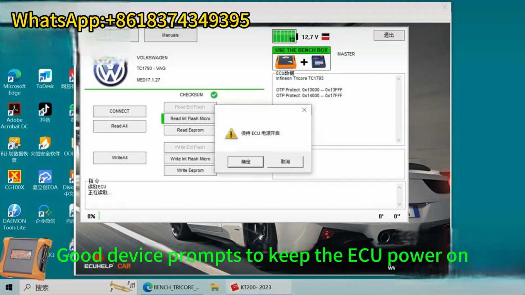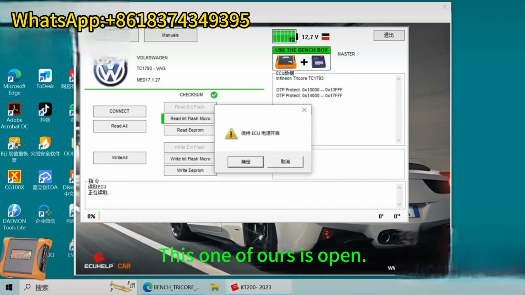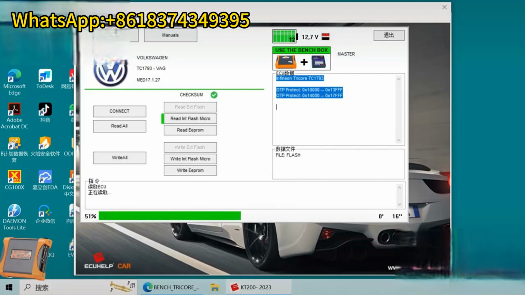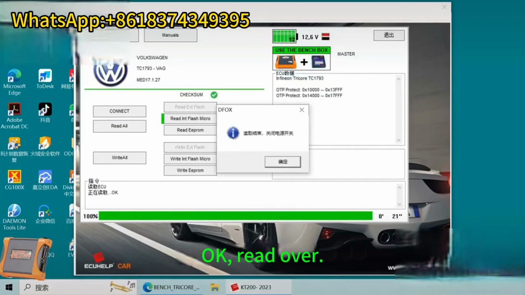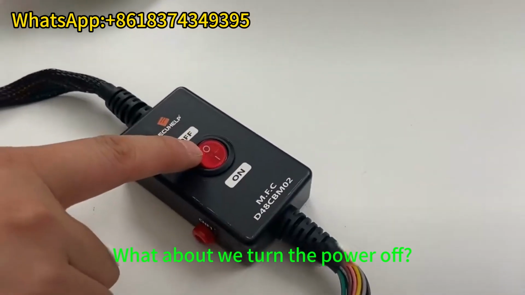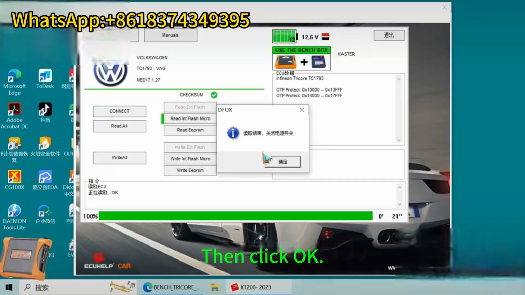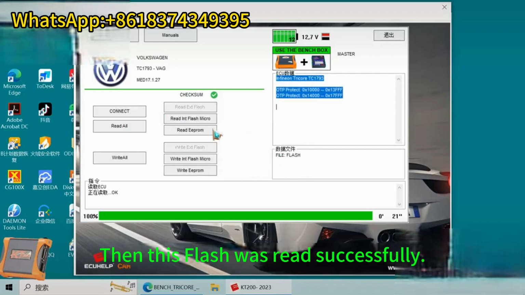The device prompts to keep the ECU power on. This one of ours is on. Then click OK. Okay, read over. Power off. Let's turn the power off. Click OFF. F is closed, O is open. Then click OK. Then this flash was read successfully.